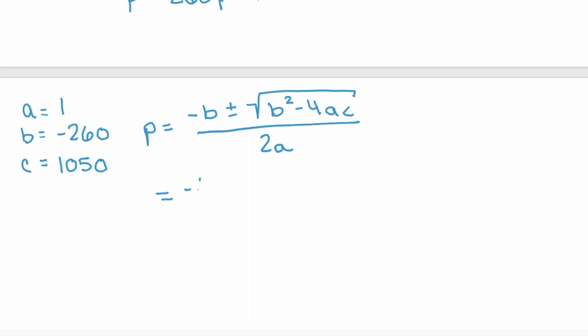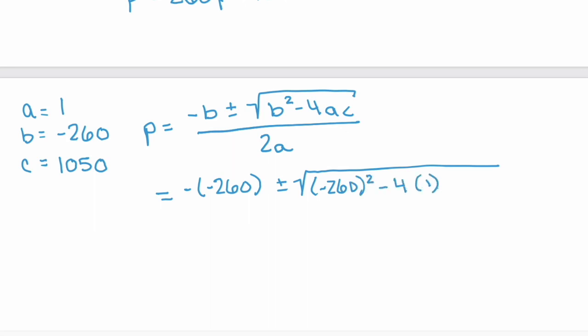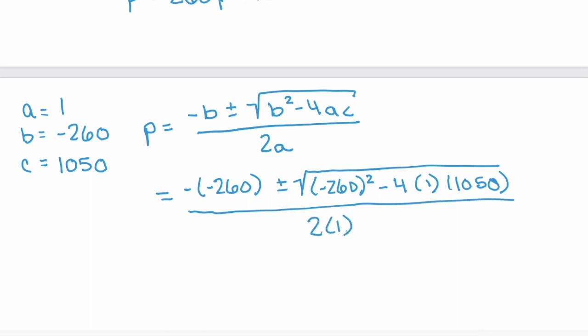Negative b would be a negative 260 plus or minus the square root of negative 260 squared minus 4 times 1 times 1050, divided by 2 times 1.